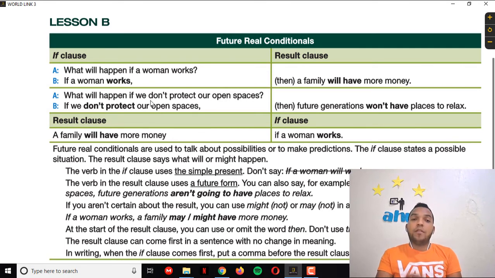What will happen if we don't protect our open spaces? So simple. If we don't protect our open spaces, comma, then future generations won't have places to relax. Okay, so they say won't. As you know, won't is will not. This is the contraction of this. Okay, so as I told you, you can also use the result clause at first and then the if clause. For example, a family will have more money if a woman works.